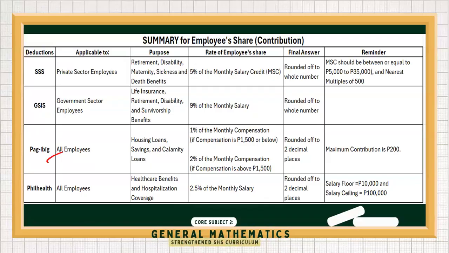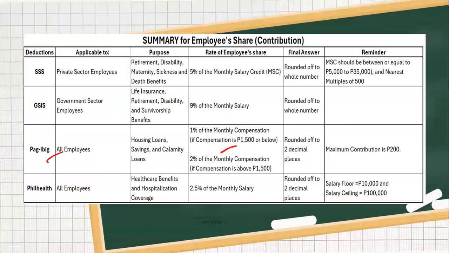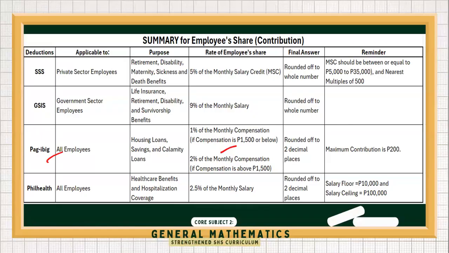So if the monthly compensation is 1,500 or less, we use 1% deduction. But otherwise, 2% is taken from the salary if it is above 1,500 pesos. However, the maximum monthly contribution is capped at 200 pesos.